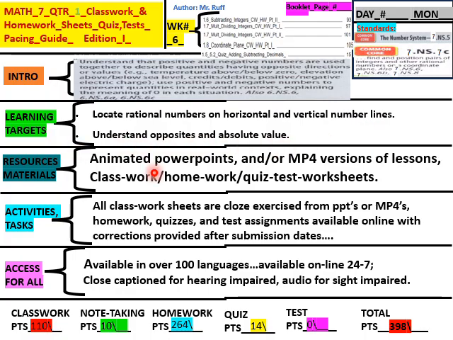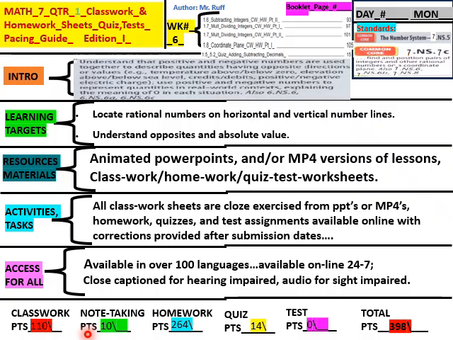So our learning targets here for Week 6 are: locate rational numbers on horizontal and vertical number lines, understand opposites and absolute value. Resource materials: animated PowerPoints and/or MP4 versions of lessons, classwork, homework, quiz, test worksheets, activities and tasks. All classwork sheets are closed exercise from PowerPoints or MP4s, homework, quizzes, and test assignments available online with corrections provided after submission dates, and then access for all, available in over 100 languages, available online 24/7, closed caption for hearing impaired, audio for sight impaired.